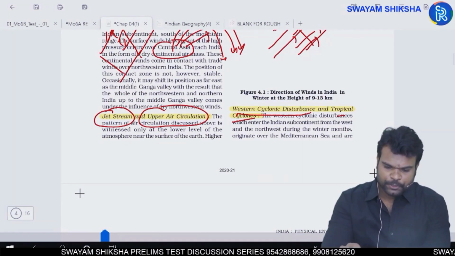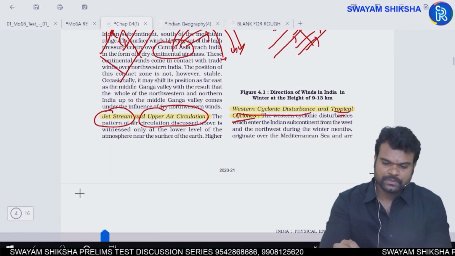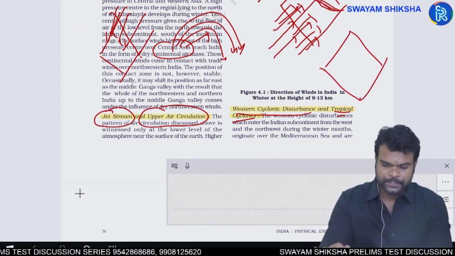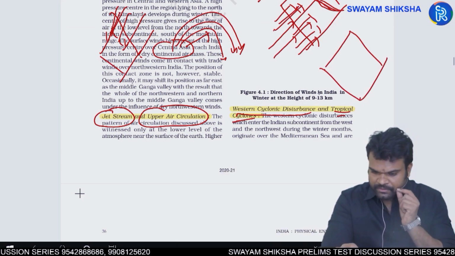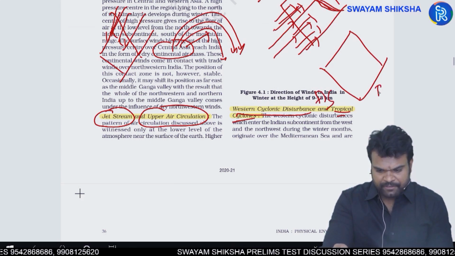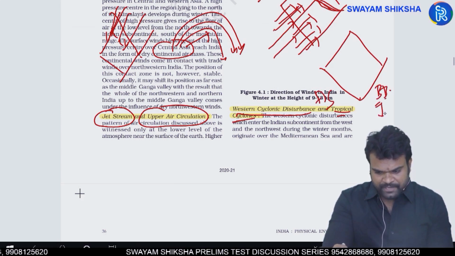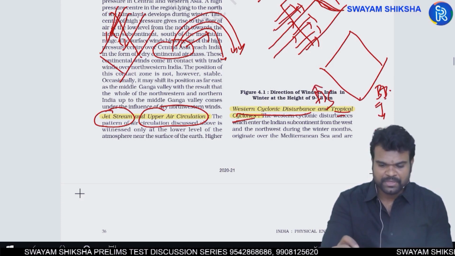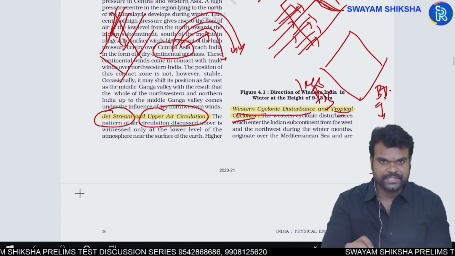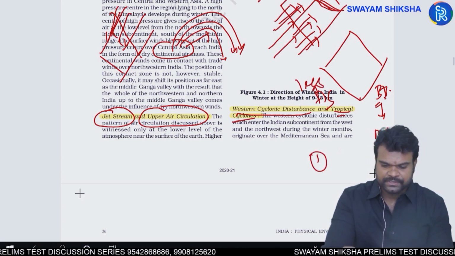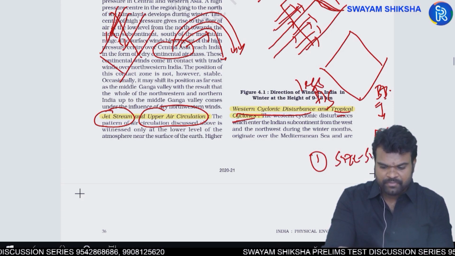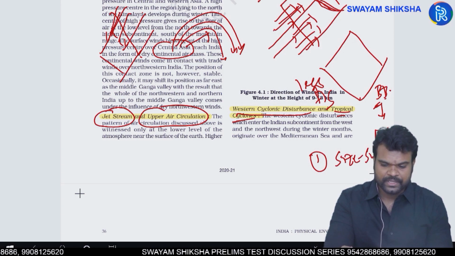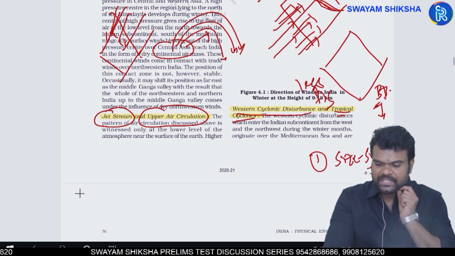Next, you have tropical cyclones. India experiences cyclones, and being a tropical country, obviously we experience tropical cyclones. You have the Arabian Sea and the Bay of Bengal. Between the two, the Bay of Bengal region experiences more frequent cyclones when compared to the Arabian Sea region. Why? The first reason is that the size of the Bay of Bengal is relatively smaller when compared to the Arabian Sea. As the size is small, it gets heated up quickly.